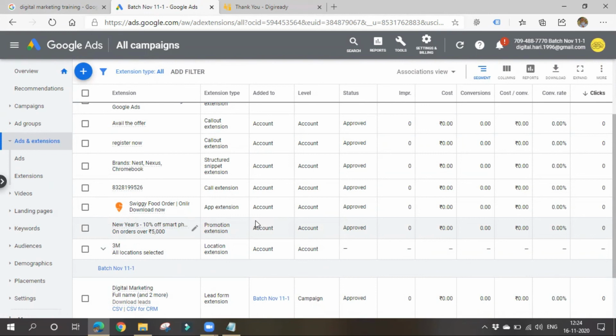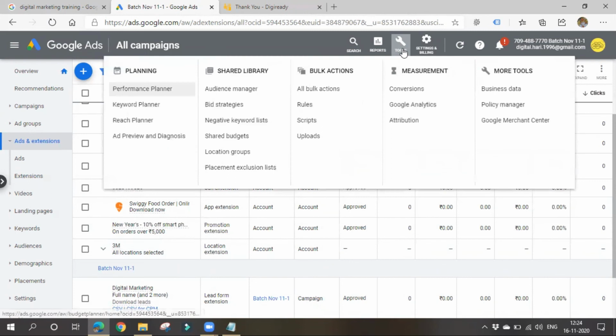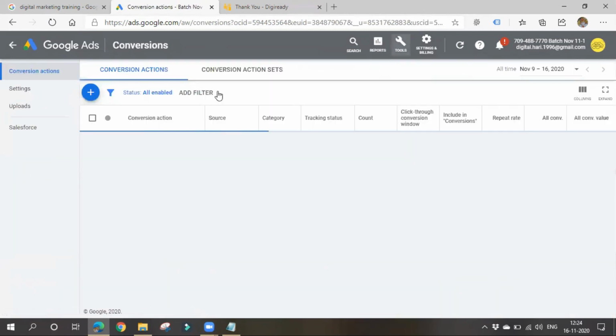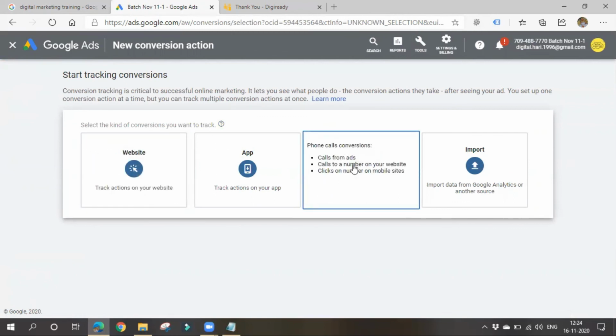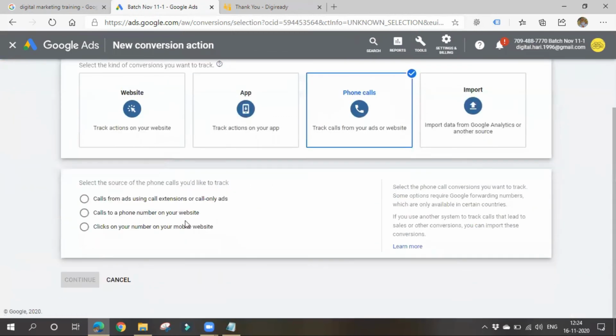We can do this with conversion tracking itself. Go to tools, then go to measurement, and under it, conversions. We have seen website visits, how to track people coming to our website and what they are performing. In the same way, you can track phone calls also. Here it is giving three options: what do you want to track?